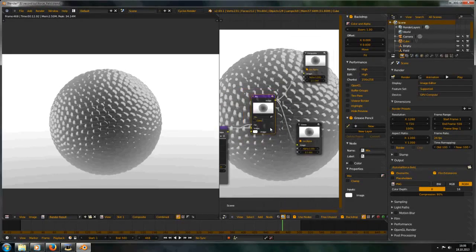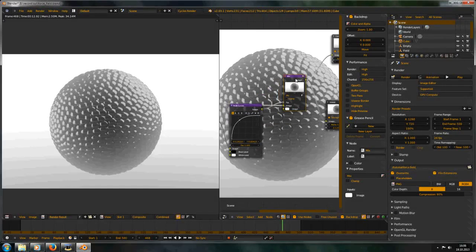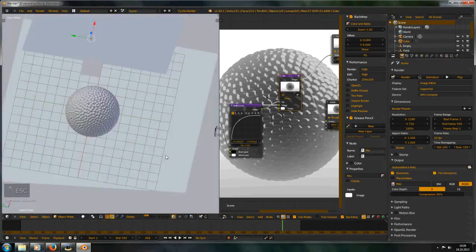So make sure to put this in the compositor node, the last node output. Is there anything else I have to choose? No, I don't think so.